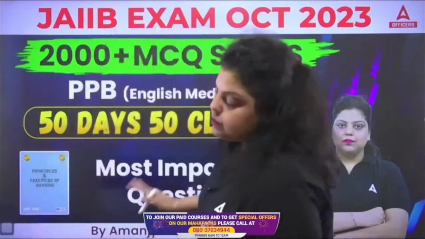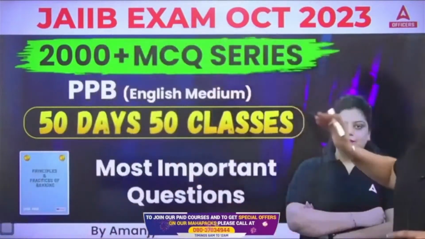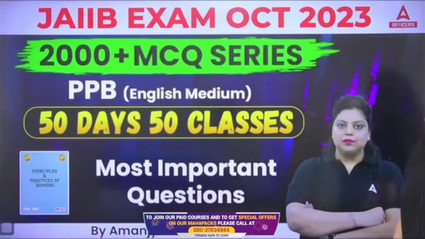As you know, your JIB exam is in October 2023, and the first paper will be on 8th of October. The second paper will be on 14th of October, and the second paper of yours is PPB. Every day in the 50 days, 50 classes, we are discussing a particular chapter of your PPB.